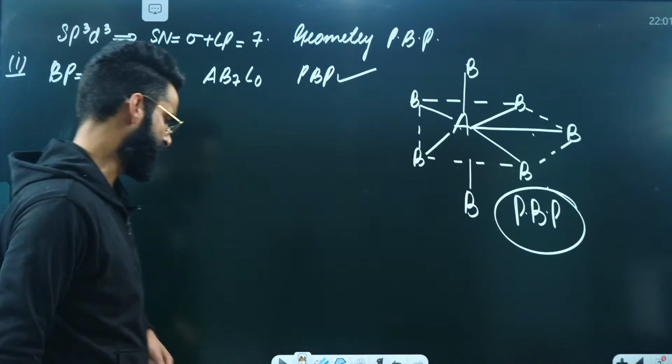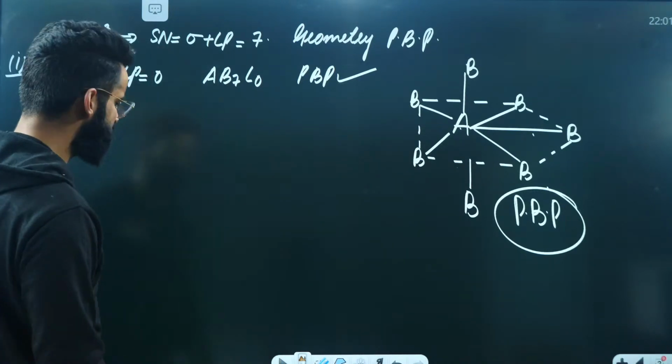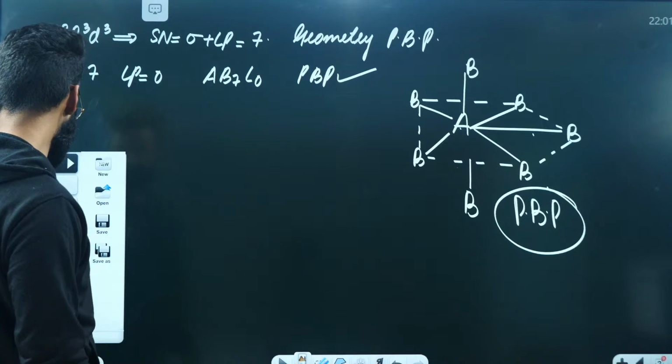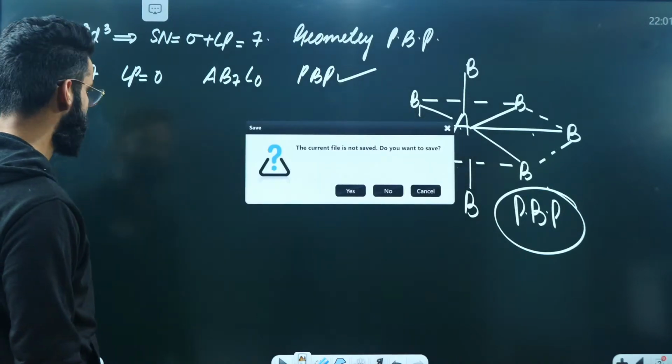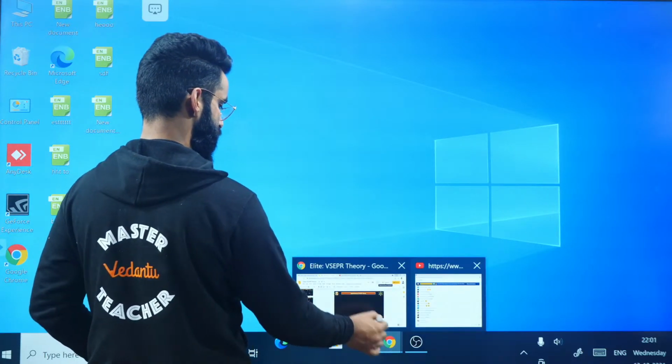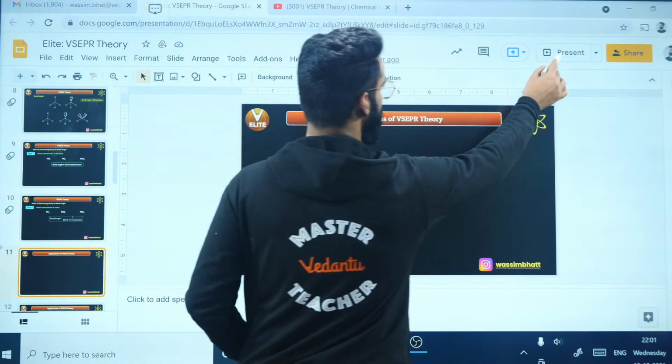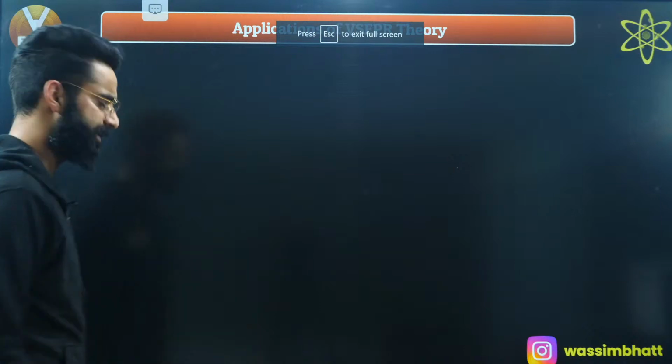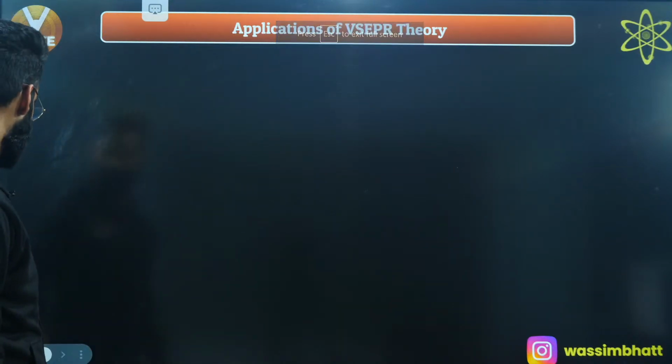Now, I'll be taking certain molecules, and by having a look at those molecules, all this is going to get clear to you, right? Okay, now let's have a look at the molecules by means of which you can decide every single thing.